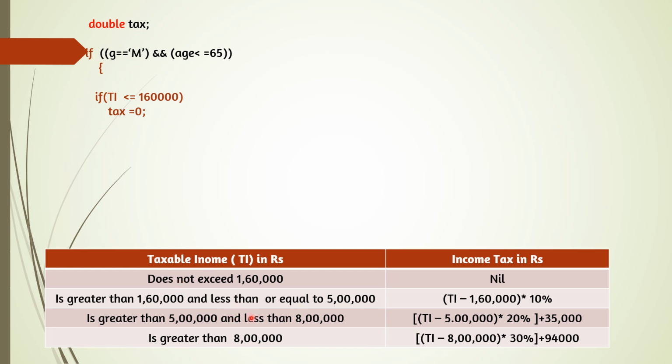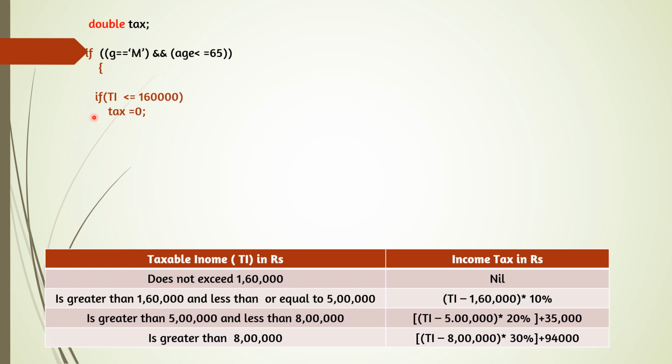And the condition we can see here, and then write. So the code will be executed if g is equal to 'M', that means gender is male and age is less than or equal to 65. Otherwise, the code will not be executed, because we are opening the brace here and this brace will be closing in the end. So here, if it is male and less than 65, then we can do the execution here.